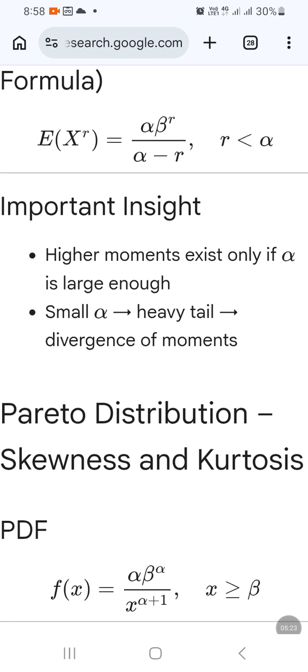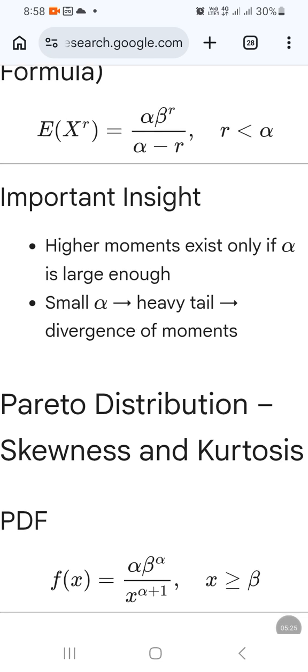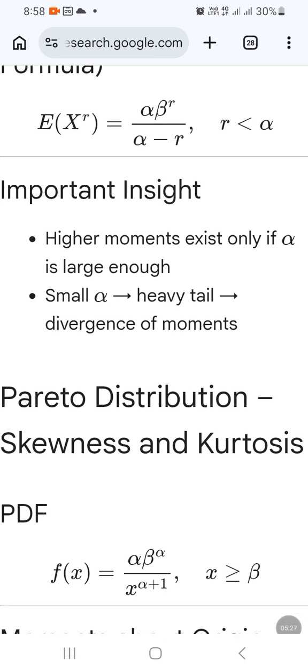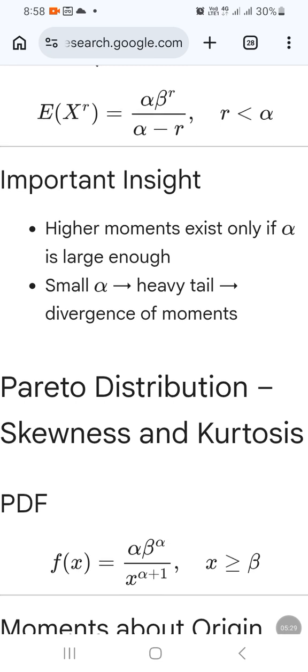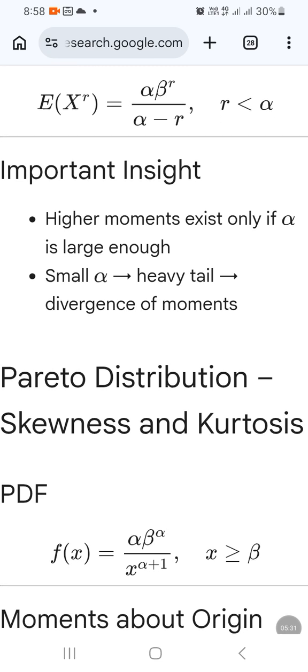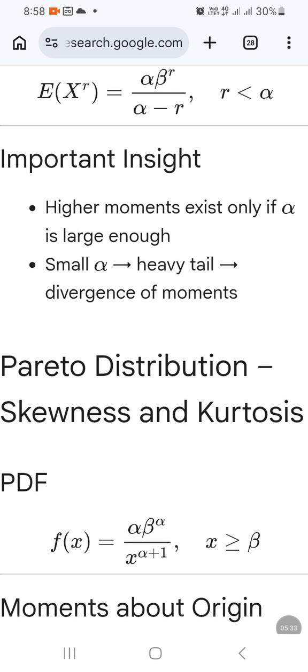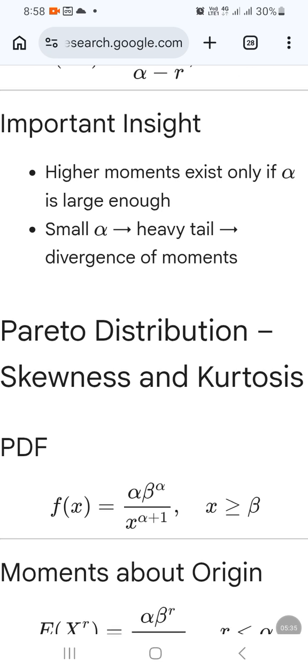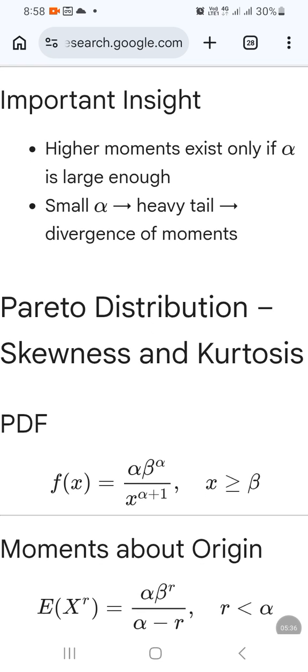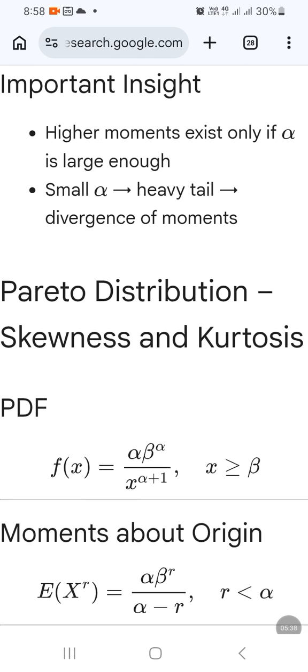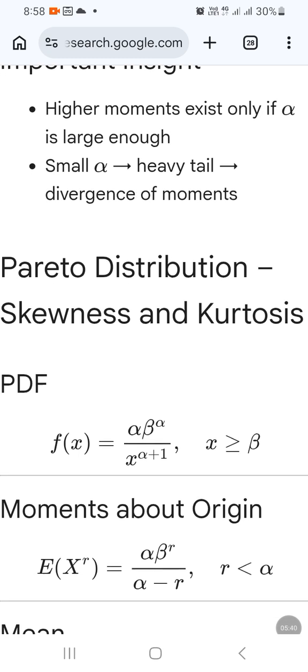We have already studied that for small alpha, a heavy tail is there for Pareto distribution. Moments diverge. Large moments exist only if alpha is large enough.